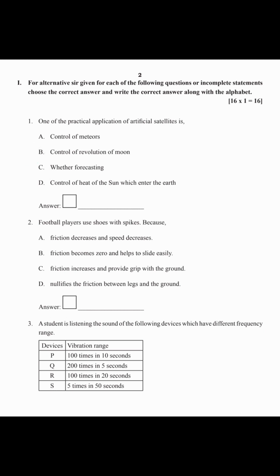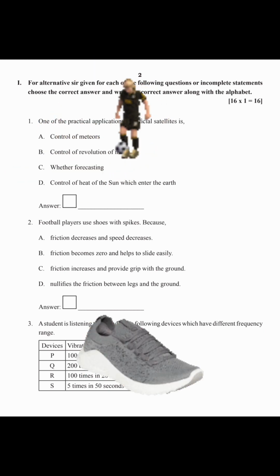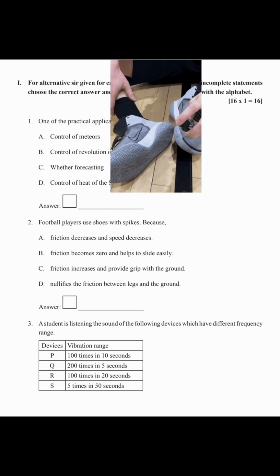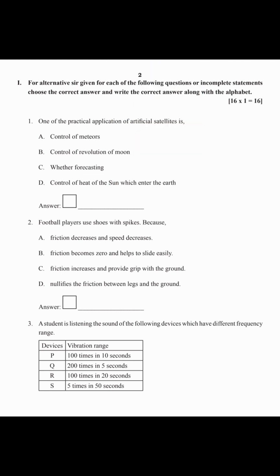Second question, football players use shoes with spikes because: A, friction decreases and speed decreases; B, friction becomes zero and helps to slide easily; option C, friction increases and provides grip with the ground; D, nullifies the friction between legs and the ground. During running, here friction increases actually and provides the grip with the ground. So option C is the correct answer.